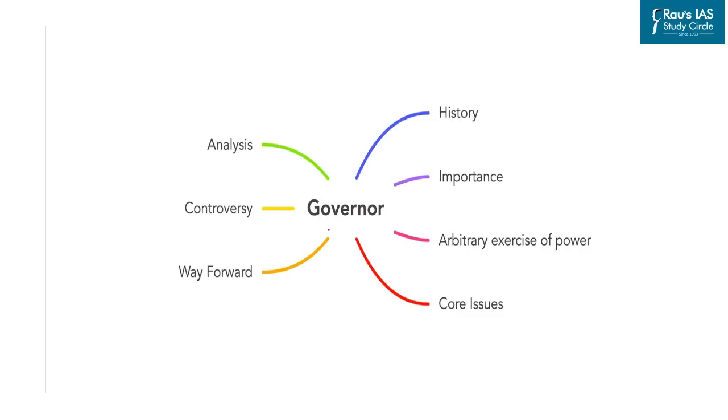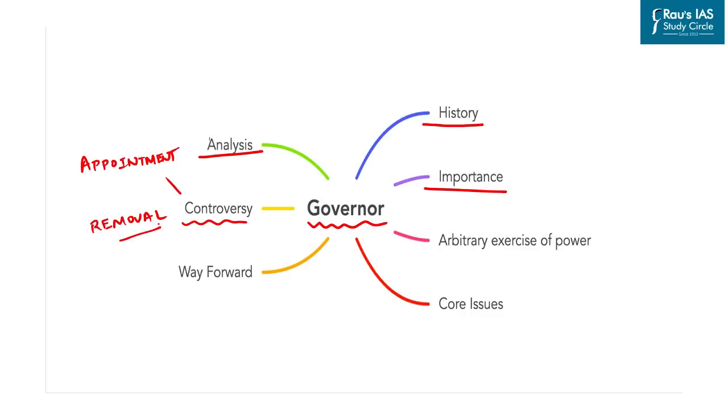So in this article we'll cover the different facets of the governor, where we will try to understand the historical underpinning and constitutional provision regarding the governor. What is the importance of the governor in a parliamentary setup? What is the analysis of the governor? What are the controversies related to the governor, whether related to appointment or removal, which also constitute the core issues, and the instances of arbitrary exercise of power from the very beginning, that is, from Indian independence.